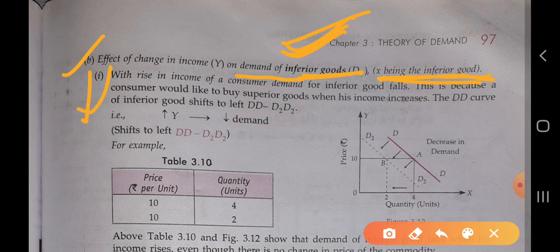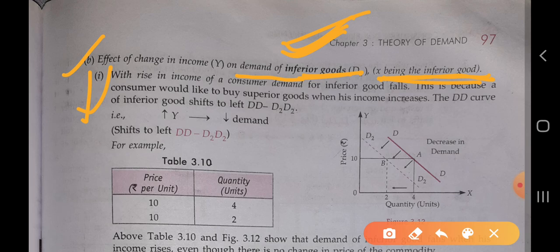With the rise in income of the consumer, demand for the inferior good falls. Whenever the income of the consumer rises, for example from 10,000 to 30,000 or 30,000 to 50,000, then the demand for the inferior good will fall, because now the consumer will demand more and more normal good.